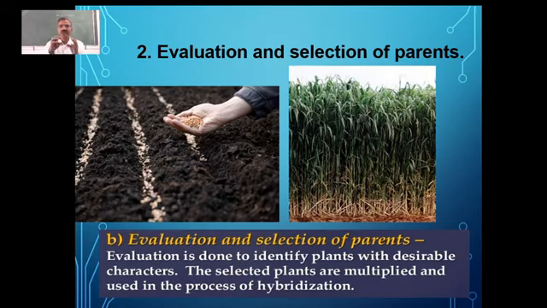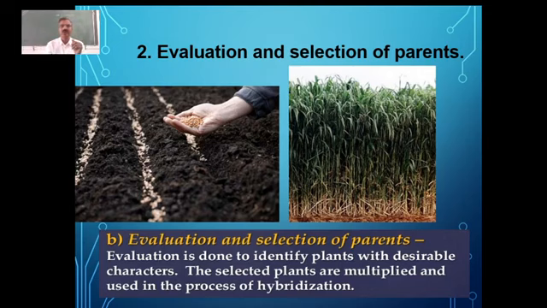Whether it is the yield which we want to increase, or we want a variety able to be grown even in saline soil with higher salinity, or maybe we want to incorporate more amount of some protein. Based on that requirement, those particular varieties are going to be evaluated for such characteristics.